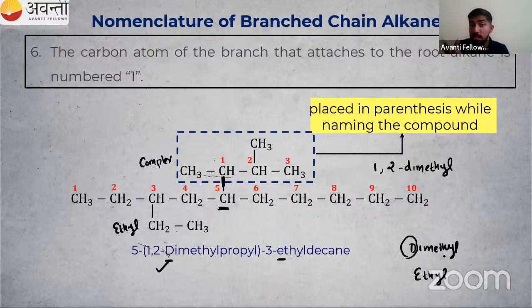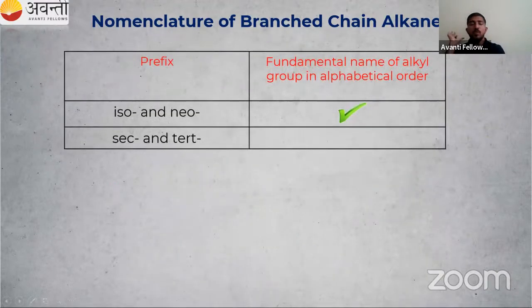So from here onwards, real naming starts. You have to observe, you have to listen to the class carefully. Okay, so what is waiting for you next? We have studied some alkyl groups, the iso group. Yesterday we discussed the NEET previous year question: what is isobutyl group? Then we have studied the neopentyl group. So if iso and neo are coming, then we have to consider the I and N while writing the name, while considering the alphabetical order. So we have to consider I of iso, then N of neo.